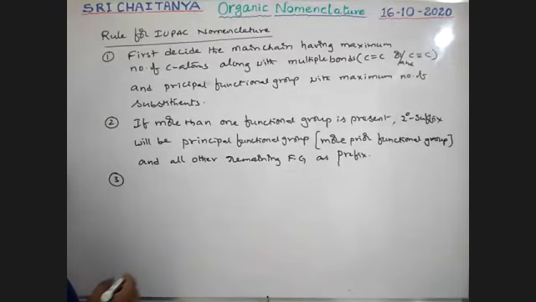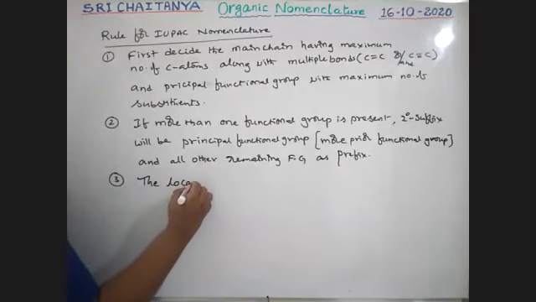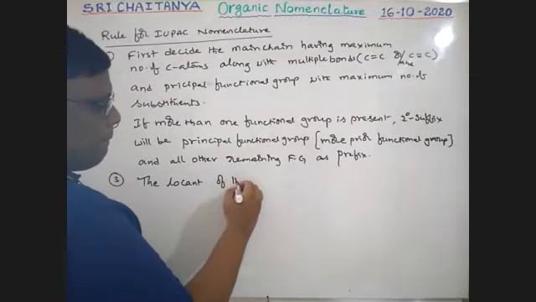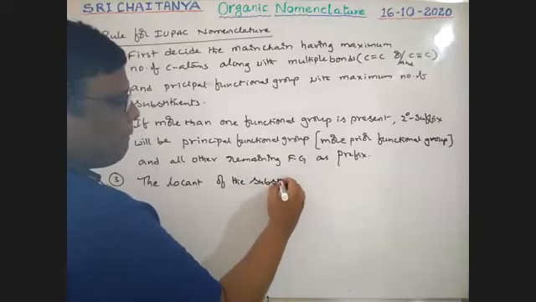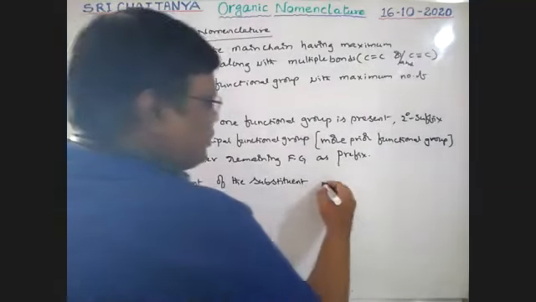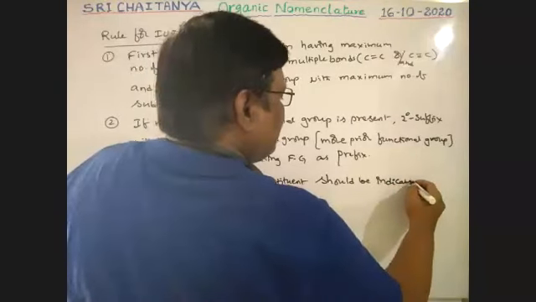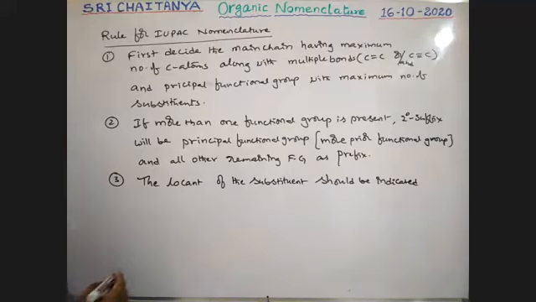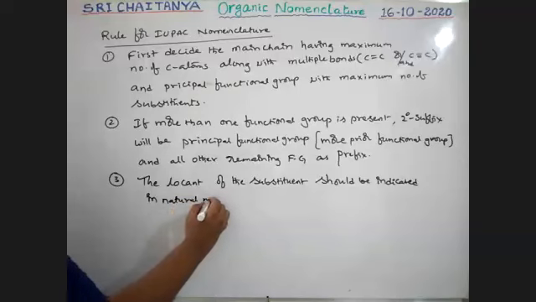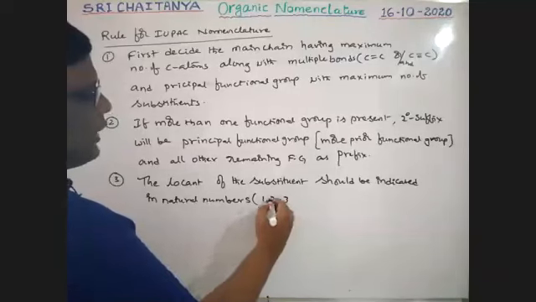Next one: the locant, that means the position, of the substituent should be indicated in natural numbers, like 1, 2, 3, first carbon, second carbon, third carbon.